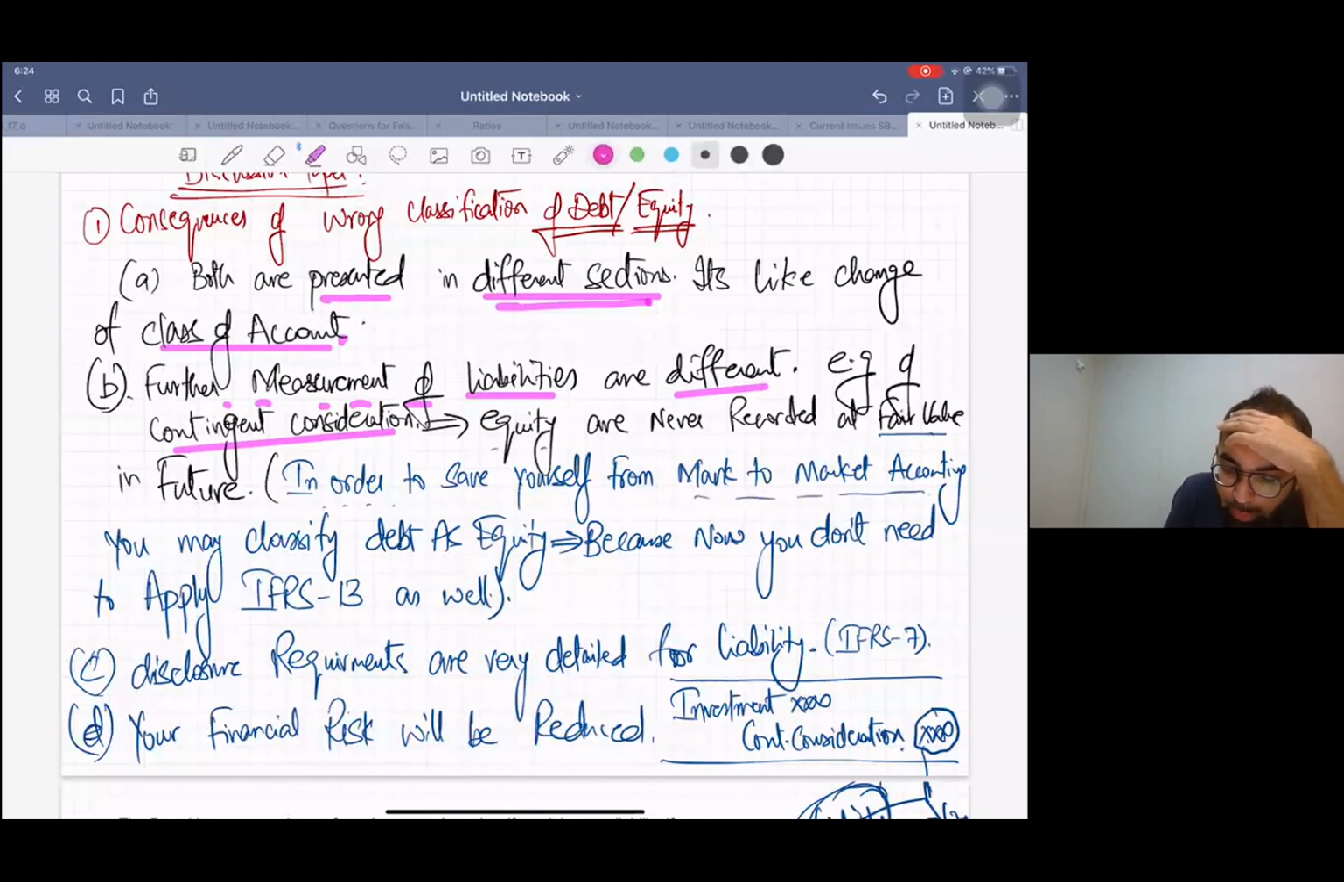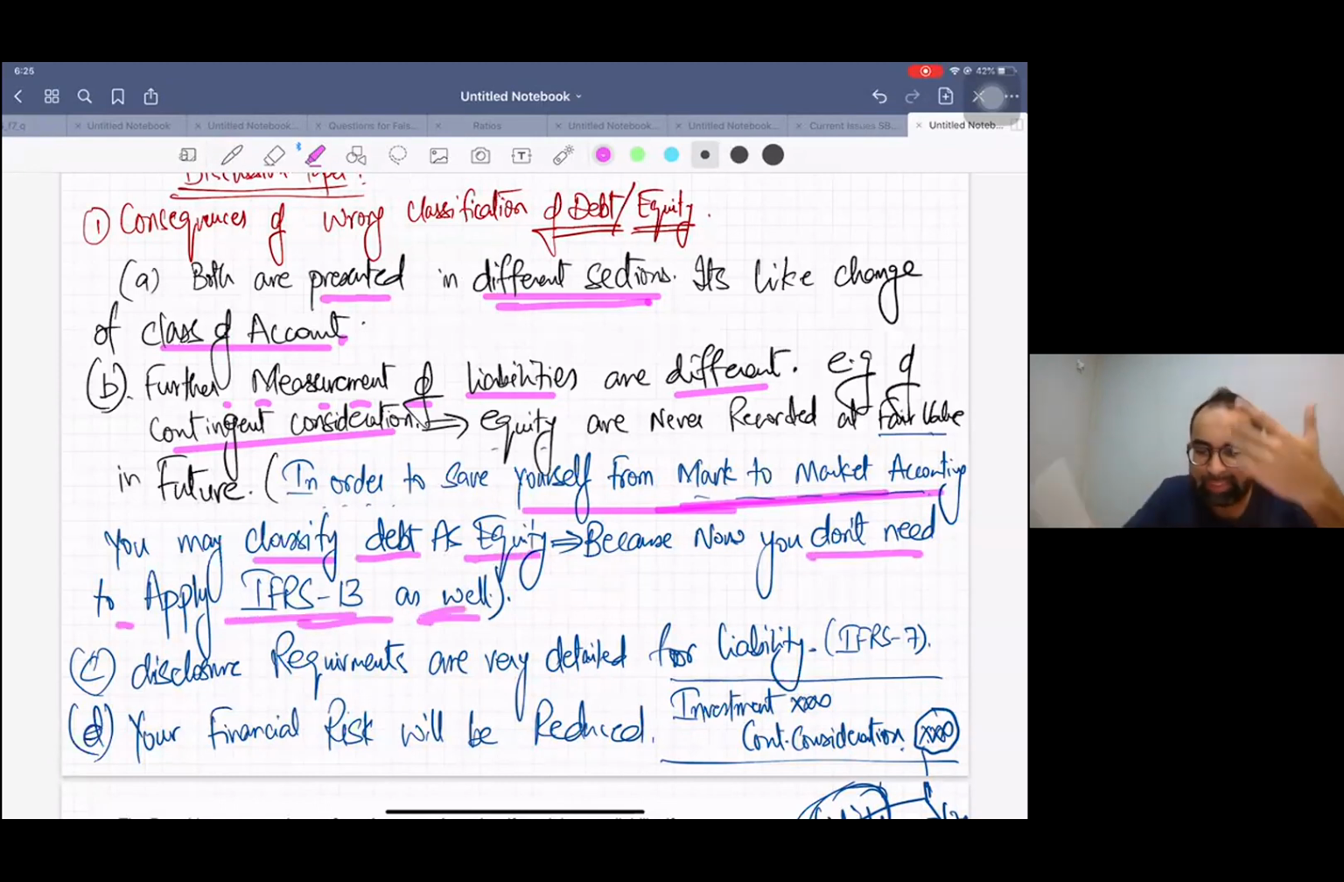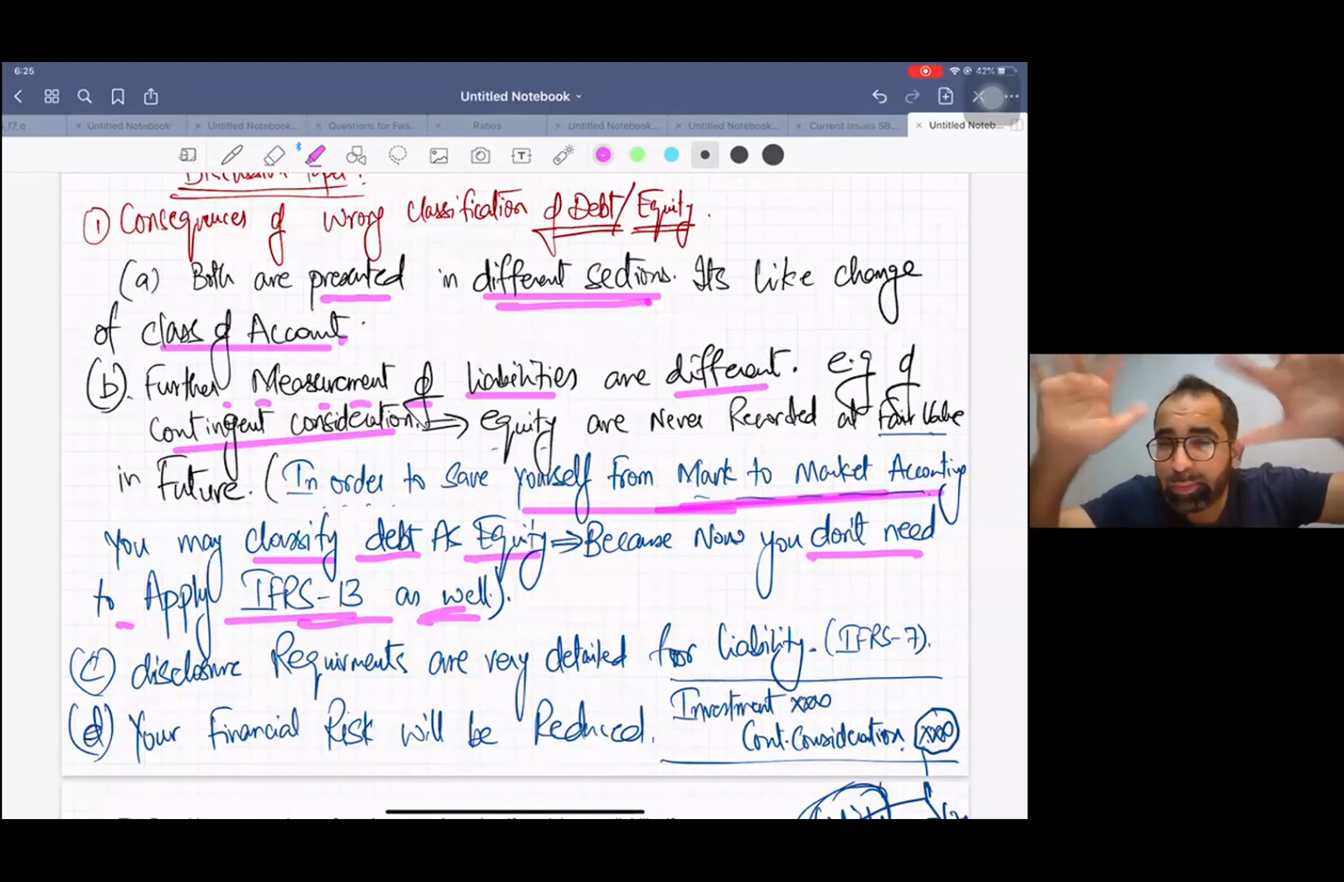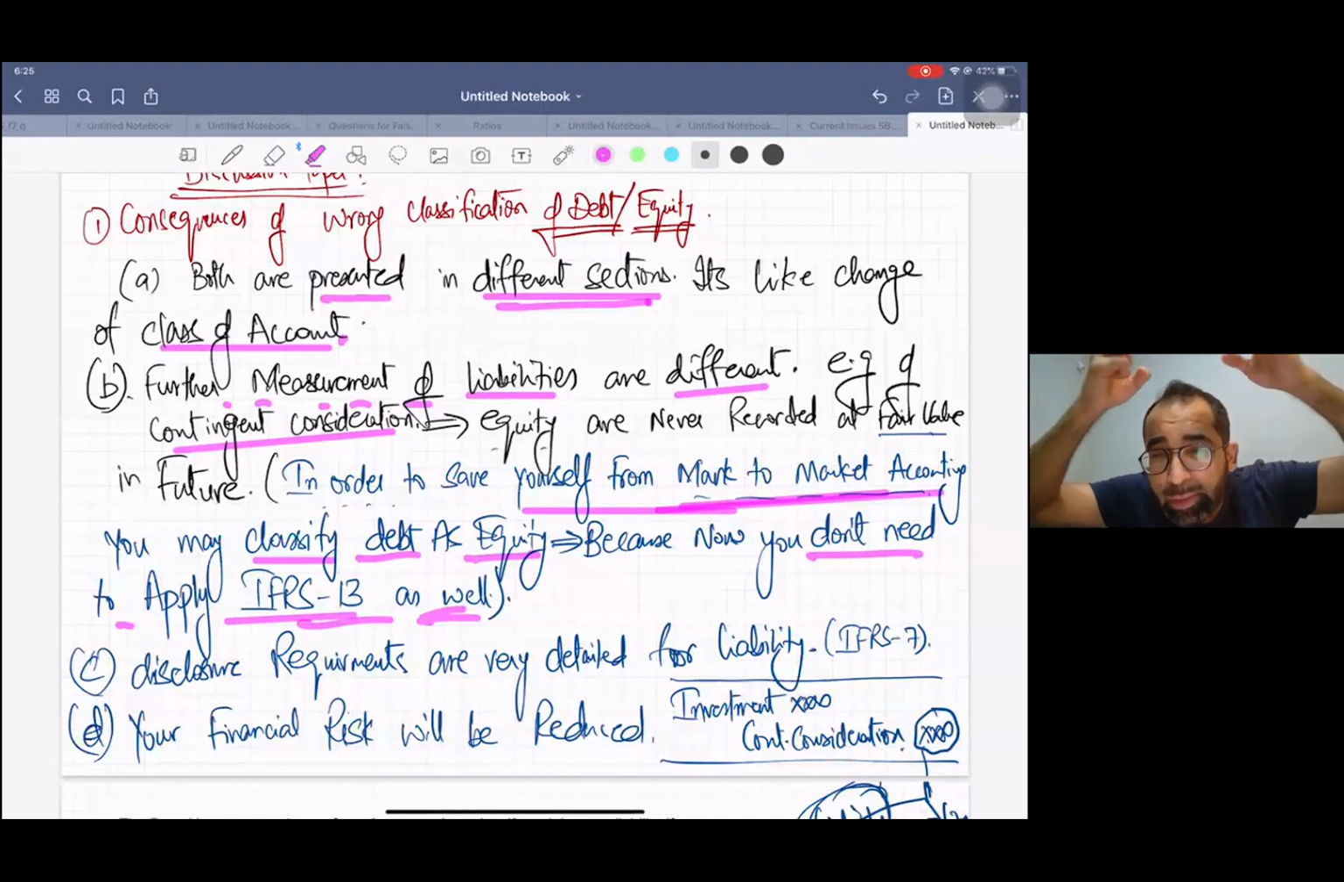Now this is the fraud which people do. In order to save yourself from mark to market, you may classify debt as equity, because now you don't need to apply IFRS 13 as well. See, this is the game. If there is an accountant who does not want more work pressure, they will classify liability as equity, because once they classify it as equity, there is no more future mark to market accounting. In future you don't need to calculate fair value, no more IFRS 13, nothing. Enjoy your life.